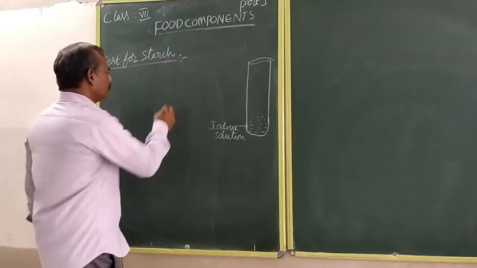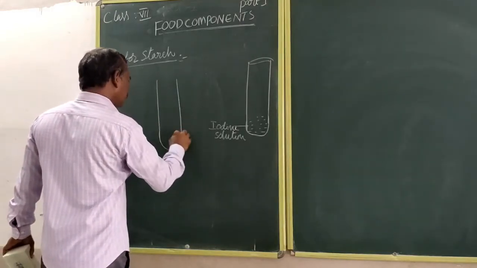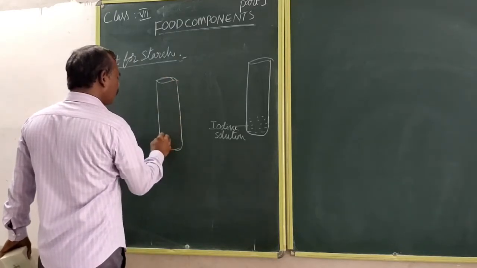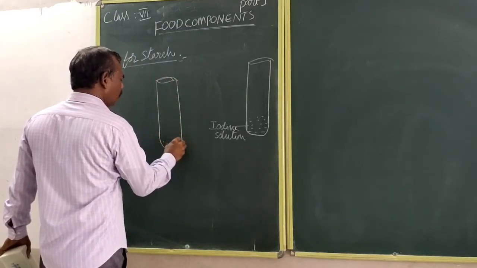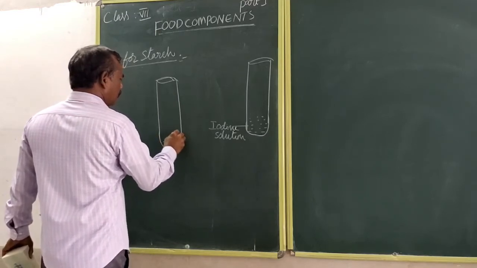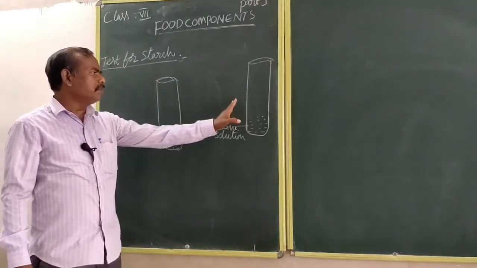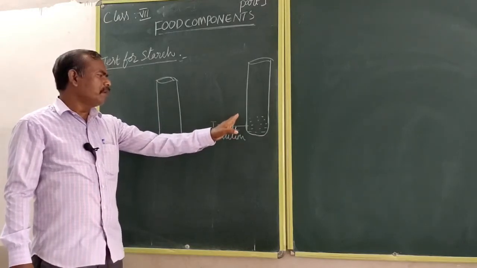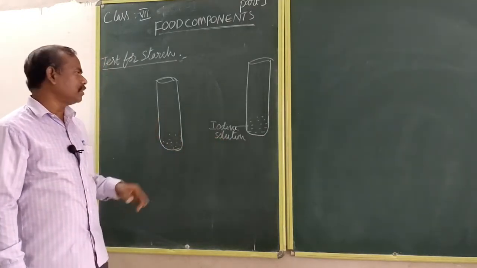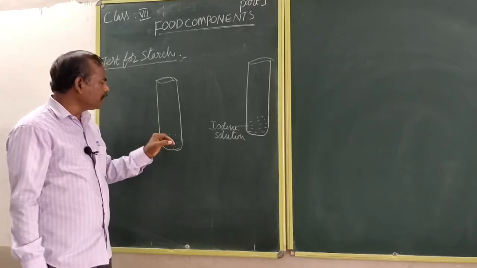Take another test tube. In this test tube, take a small quantity of the rice, a pinch of rice.